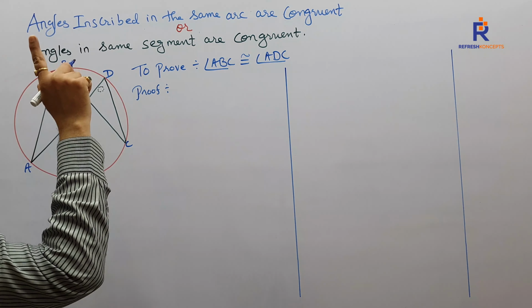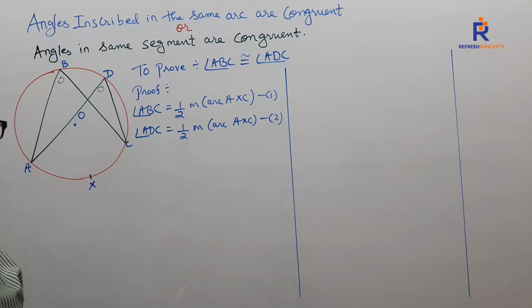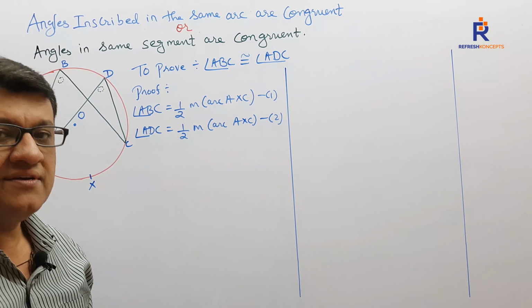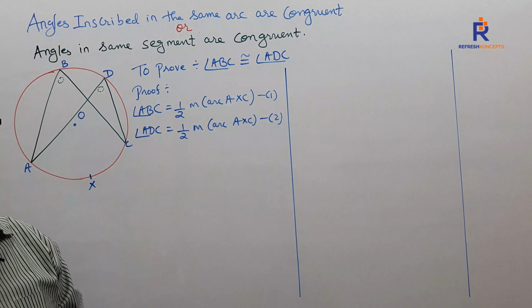Again, whatever I did for ABC, don't you think ADC is also an inscribed angle, and it also has the same intercepted arc AXC? Angle ADC is half the measure of arc AXC. What is the reason? Inscribed angle theorem. If your board says write down the statement, then you write: inscribed angle is half the intercepted arc.